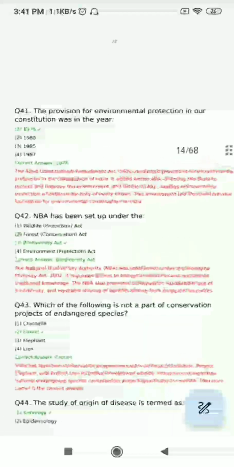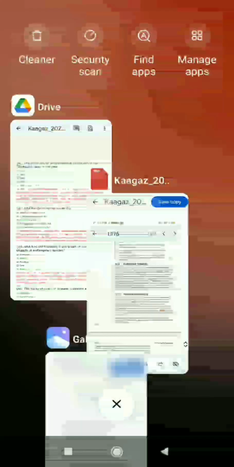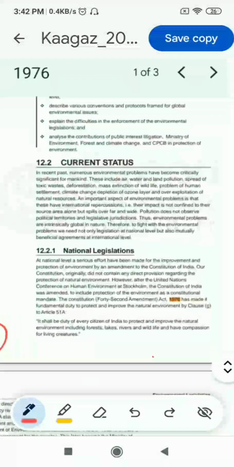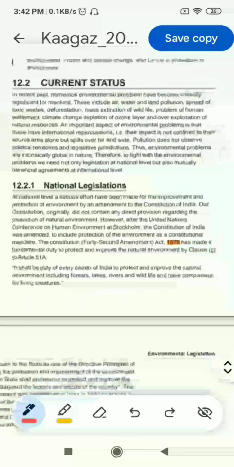Okay, now question 41 is, the provision for environmental protection in our constitution was in the year 1976, 1980, 1985 or 1987. We can find the answer on page 228, unit 12. In this you can see this line.